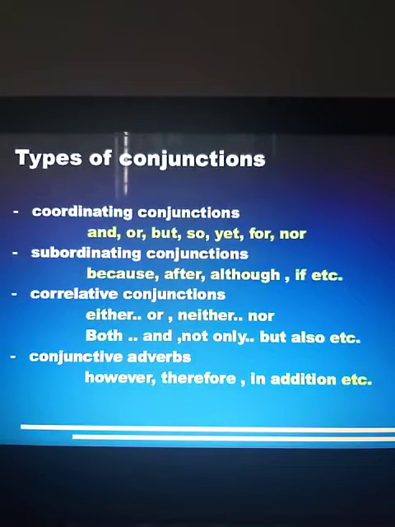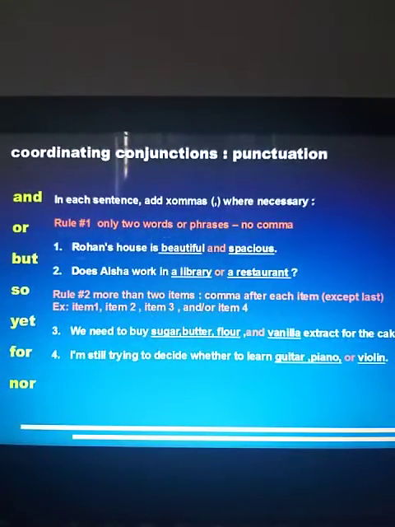So these are the 4 types of conjunction, that is coordinating, subordinating, correlative and conjunctive adverbs. Over here we will not be discussing correlative conjunctions because there is no punctuation as such in this correlative conjunction. So we will be discussing only subordinating, coordinating and conjunctive adverbs. So let us see coordinating conjunction. It always has and, or, but, so, yet, for, nor, etc.